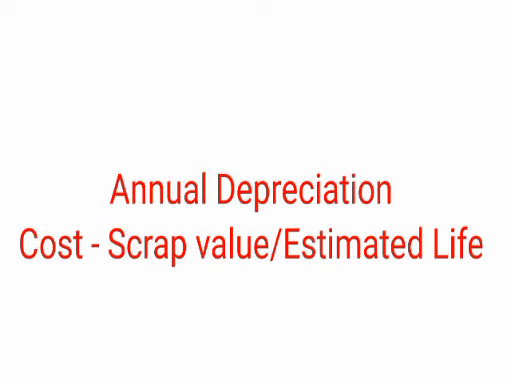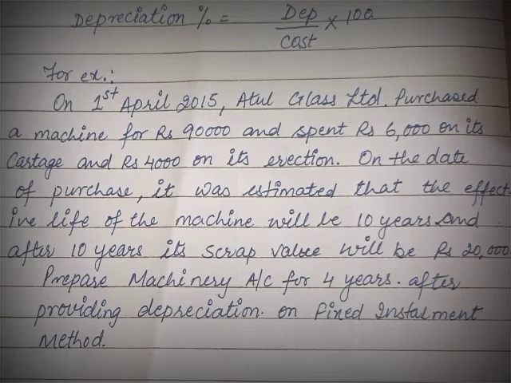Now note down the formula to calculate the annual depreciation according to the straight line method. That is cost of an asset minus scrap value and divide by estimated useful life of an asset. Here in cost you have to include the expenses incurred to bring into use that fixed asset. And scrap value is the residual value you have got after the useful life.